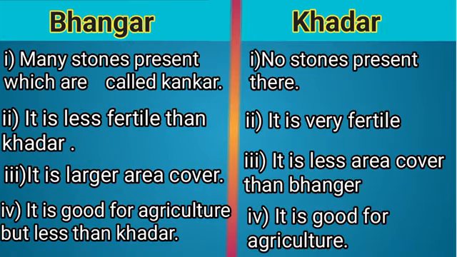Difference between Bhangar and Khadar. Bhangar, many stones are present which are called Kankar. It is less fertile than Khadar. It covers a large area. It is good for agriculture but less than Khadar. On the other hand, Khadar, no stone is present there. It is very fertile. It covers less area than Bhangar. It is good for agriculture.